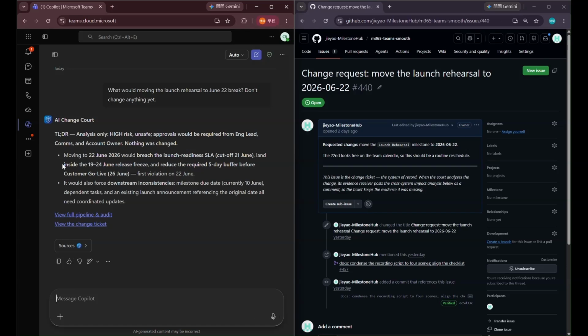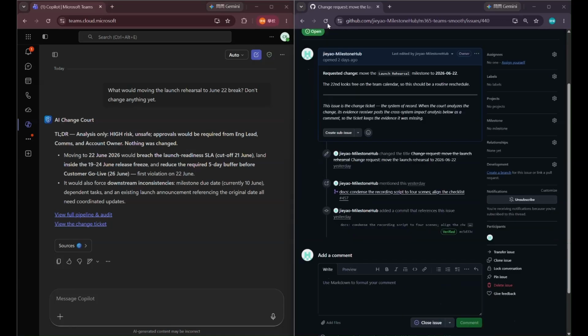June 22nd looks open on the calendar, but the broader context says it is not safe. It is after the contract cutoff, during the release freeze window, and too close to customer go-live. So the agent marks the date unsafe, shows the policy reason, and proposes another day.